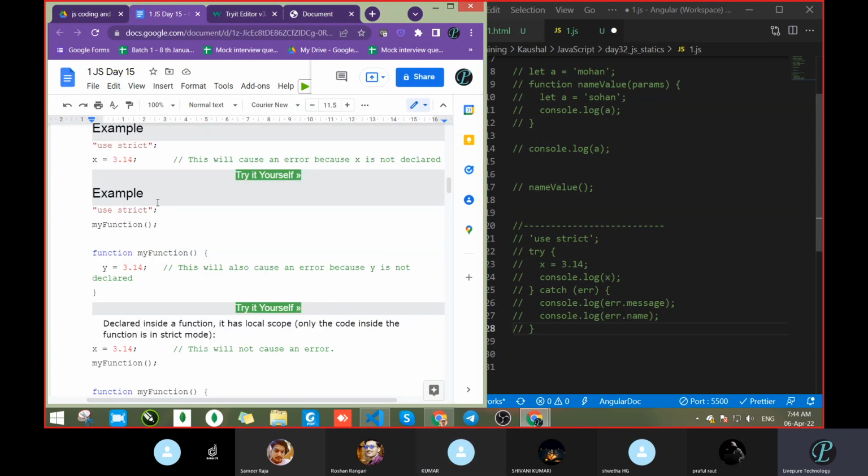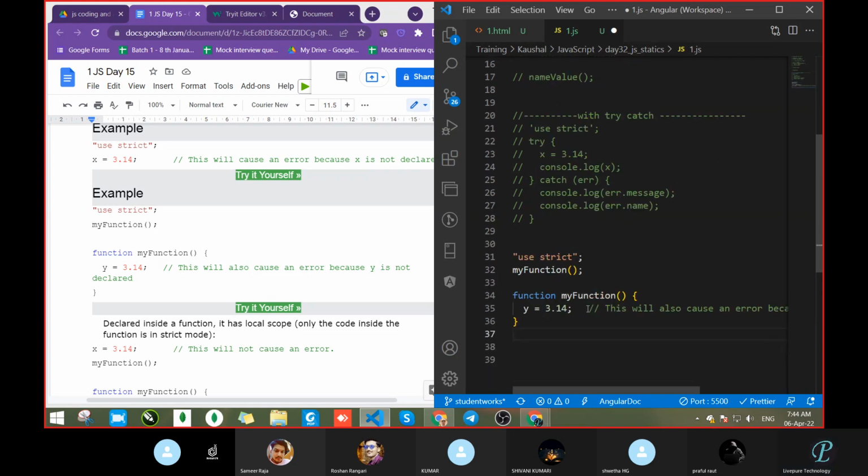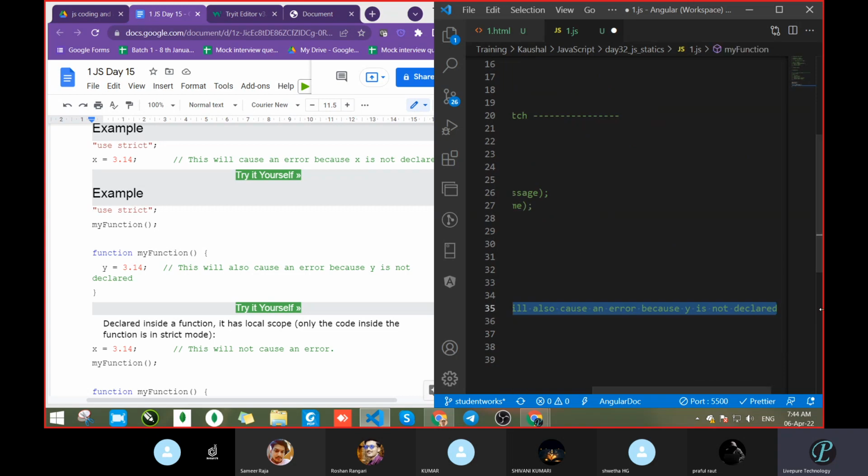So next, use strict. My function is there. Let's check with the function. So this was with try catch. Now come to the function, so remove this one.